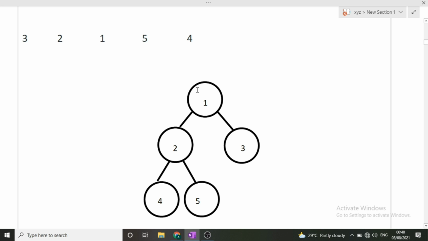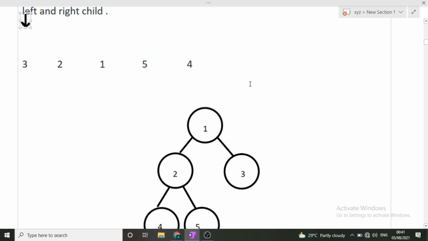We cannot access other elements directly. I will tell you later how we can access other elements, but for now, the only element that we can operate on is the top node. So I hope you got it.